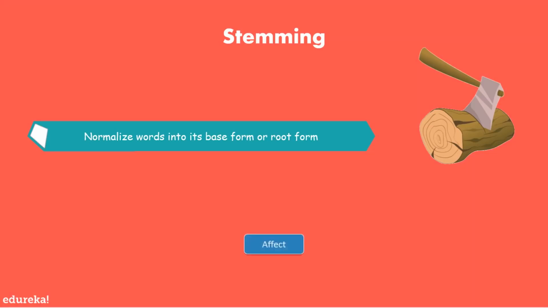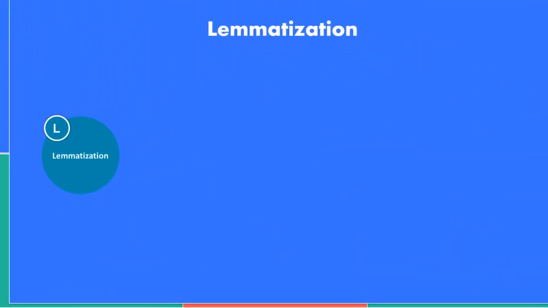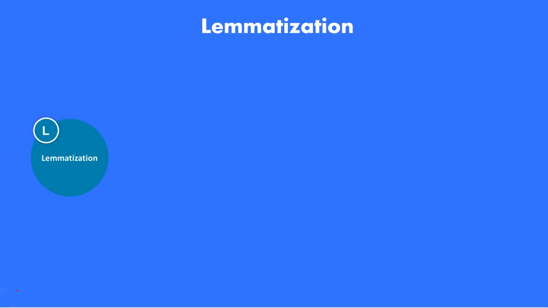And as you might have guessed, it is affect. Now, a stemming algorithm works by cutting off the end or the beginning of the word, taking into account a list of common prefixes and suffixes that can be found in an inflected word. This indiscriminate cutting can be successful on some occasions, but not always. So let's understand the concept of lemmatization now.